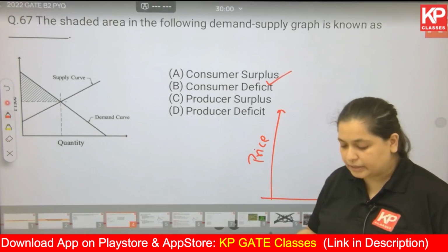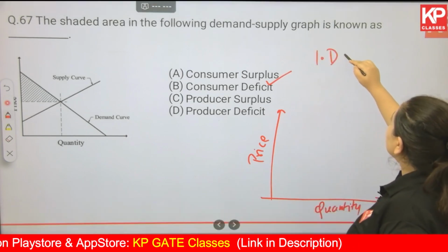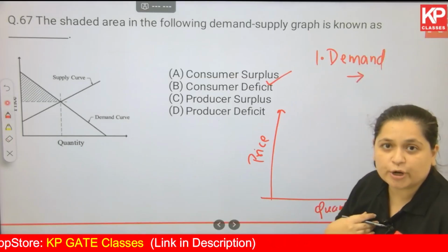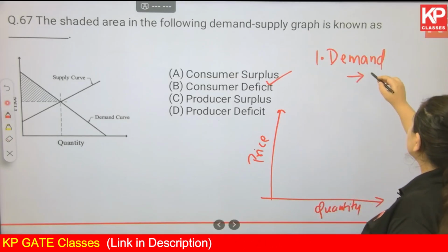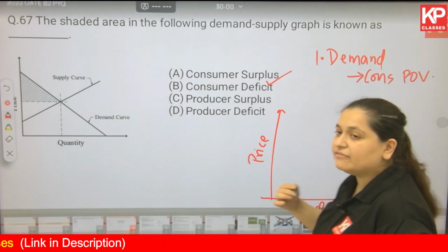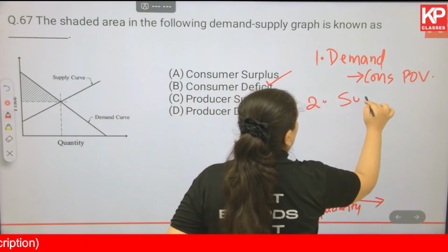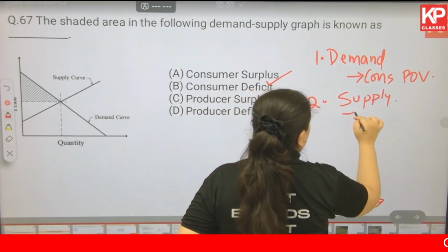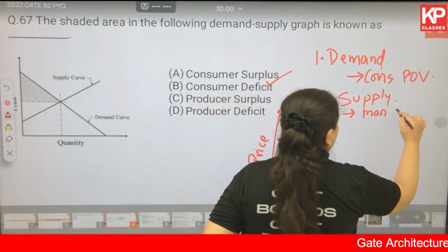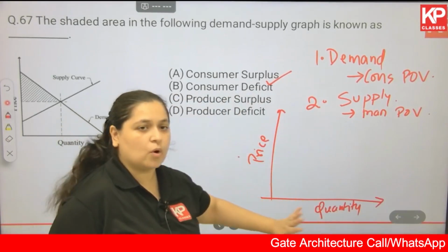Now before we begin understanding this graph, one thing you have to understand is that demand is always from the consumer's point of view, from our point of view. So consumers' POV, and whenever we are talking about supply, that is always going to be from the manufacturer's or producer's point of view. Okay, what does this mean? Now here we are talking about price and quantity only.